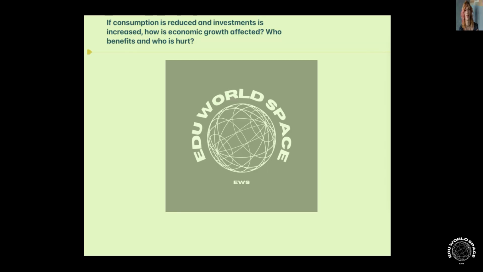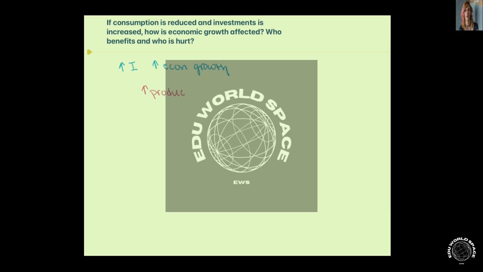When it comes to consumption and investment, we're looking at a situation in which consumption is reduced and investment is increased. So, how is economic growth affected by this? Well, what we know is that when we increase investment, we also tend to see an increase in economic growth. And this happens because of this new accumulation of capital.